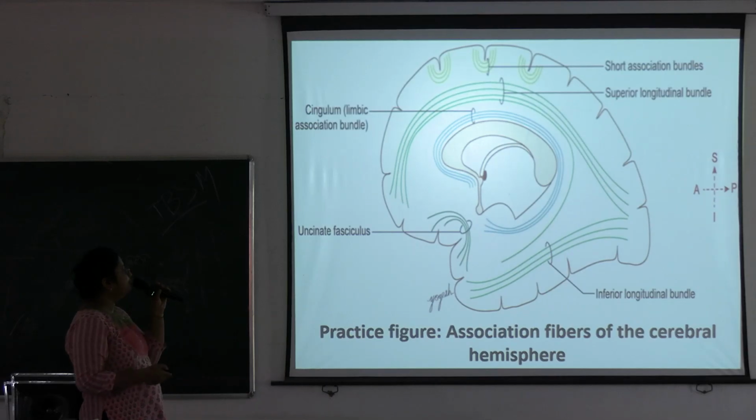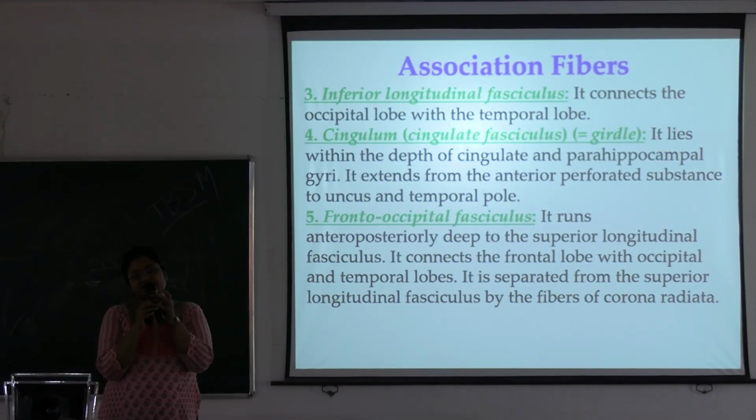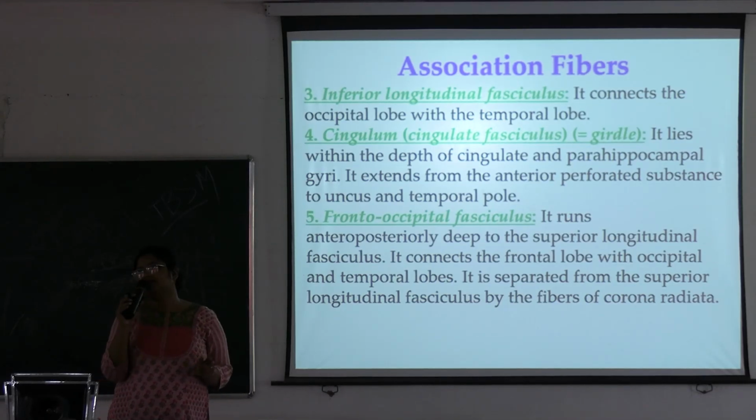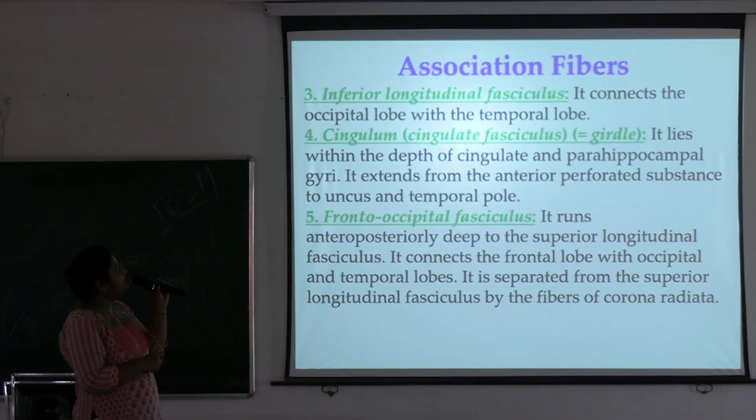Okay, next. So inferior longitudinal fasciculus, it connects the occipital lobe with the temporal lobe. Okay, you have seen the brain viscera, yes or no? Different presenting parts, two hemispheres, surface, borders, poles, all these you know? Yes or no? Okay. So inferior longitudinal fasciculus connects the occipital lobe with the temporal lobe.